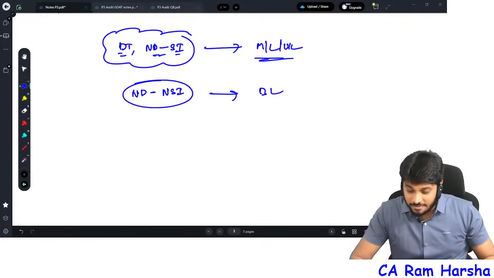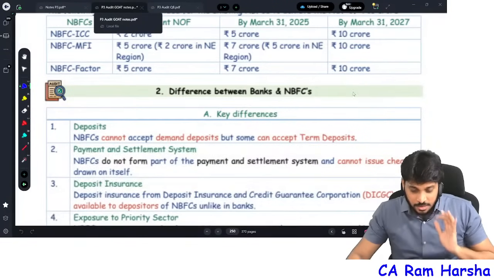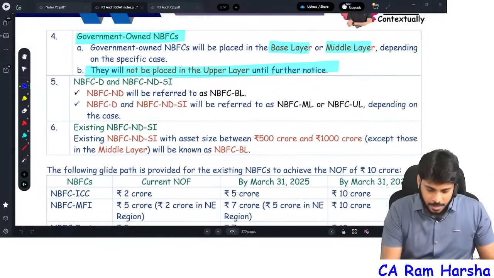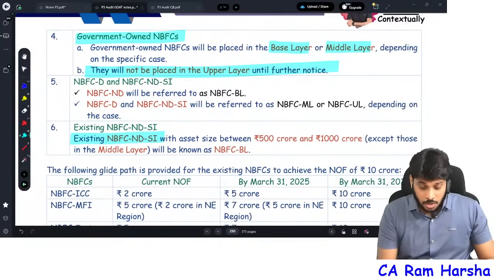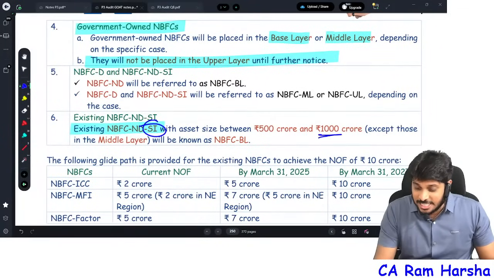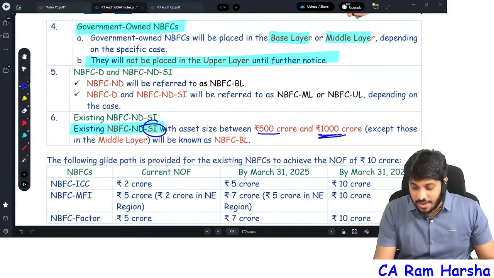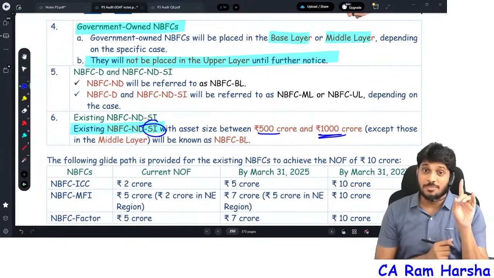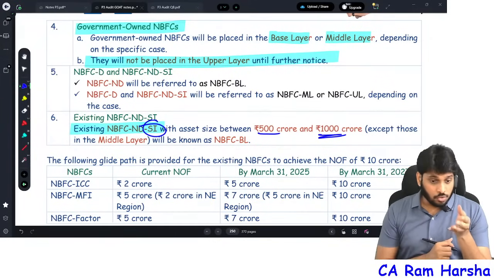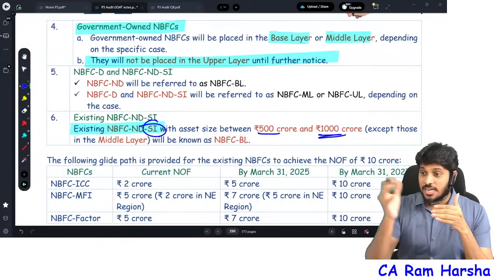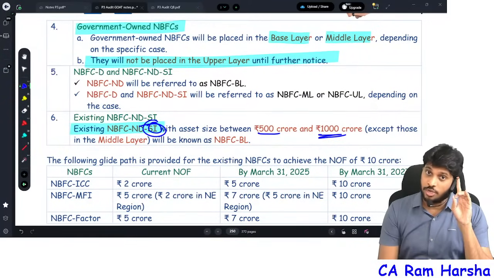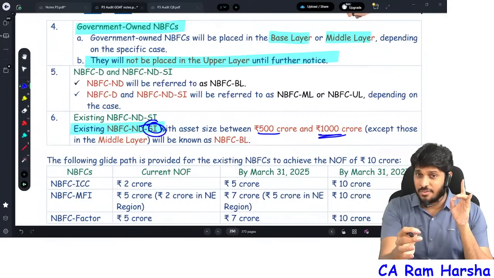Simple. Even look at this, just 1 minute. Sir, there is an NBFC which is systematically important, but asset size is less than 1000 crores, between 500 and 1000. Why? Once upon a time, the criteria for systematically important versus non-systematically important was 500 crore. Now base layer means less than 1000 crore. What about an NBFC which as per old time is systematically important, but now it is 750 crore?